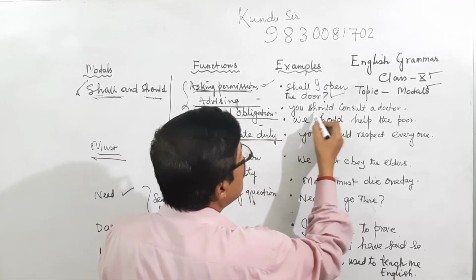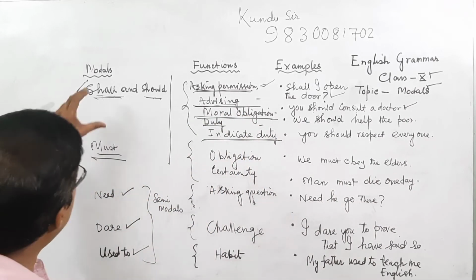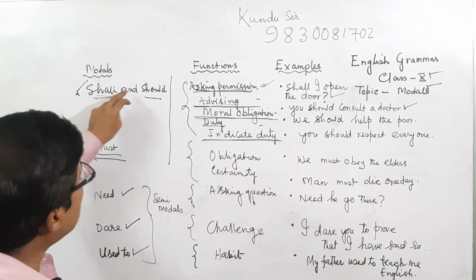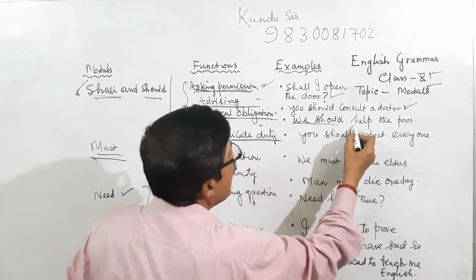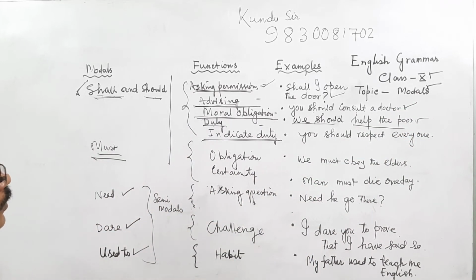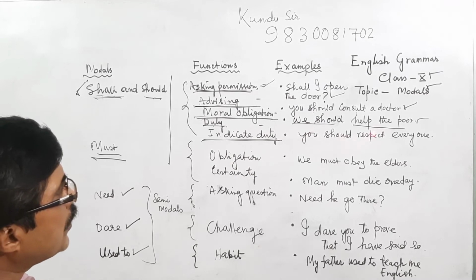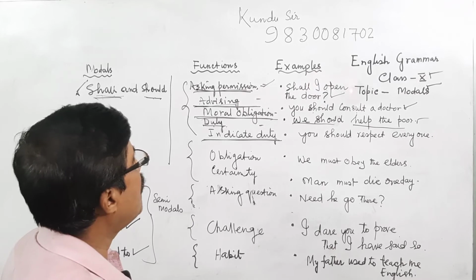Advising: you should consult a doctor. It is advising, with the modal auxiliaries shall and should. Then moral obligation: you should help the poor. And indicating duty: you should respect everyone. So, asking permission: shall I open the door?